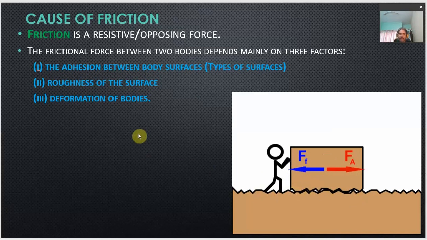And the third factor is deformation of the bodies. Whenever one object tries to slide over the surface of another object, there may be deformation in the bodies involved in the sliding motion. Just think about a wheel which is rolling over a surface, right. In that case, the wheel which rolls over the surface of another object gets slightly depressed.